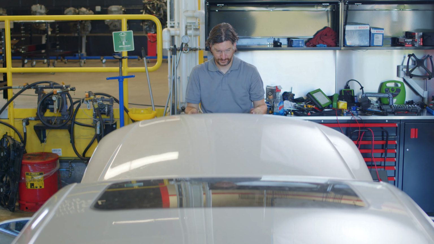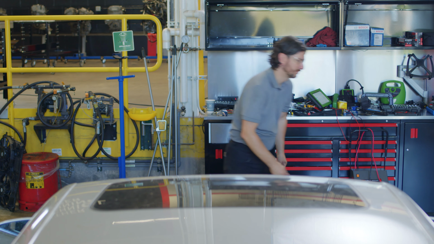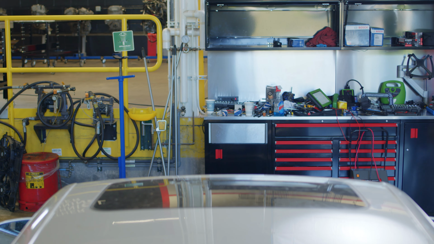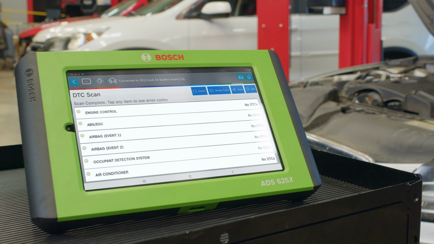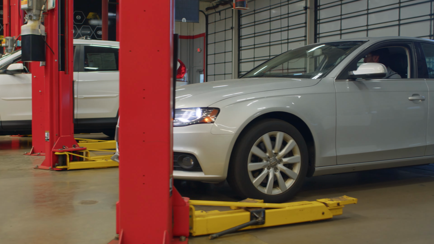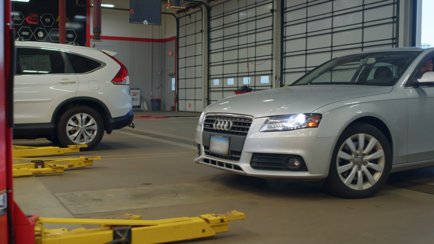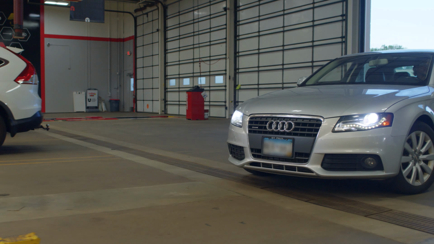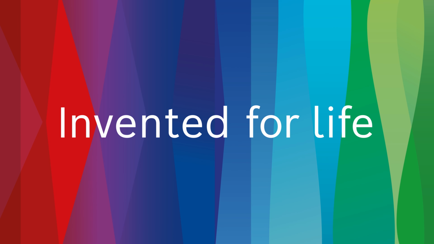After the repair, we'll take the vehicle for a test drive to ensure it's running smoothly and the smell of fuel has subsided. We'll perform a final post-scan using rapid DTC scan on our Diagnostic Scan Tool. With no more codes detected, we can confidently return the vehicle to the customer.